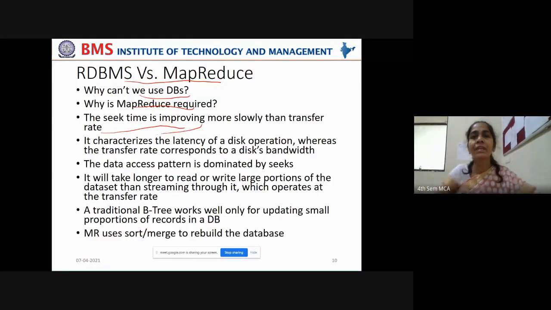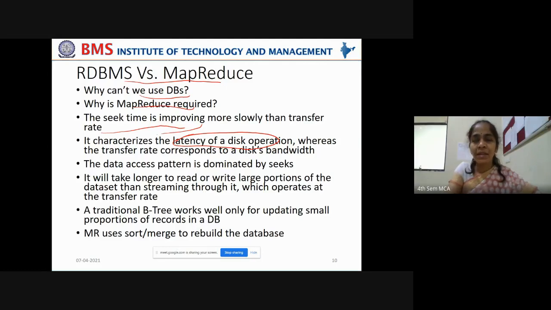That is what we have been discussing in today's class, right? The seek time is improving more slowly. Read-write capacity, read-write speed is very slow. It is slowly improving when compared to the transfer rate. It characterizes the latency of a disk operation, whereas the transfer rate corresponds to a disk's bandwidth.